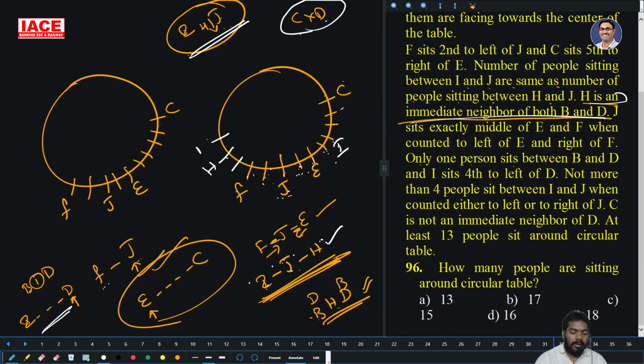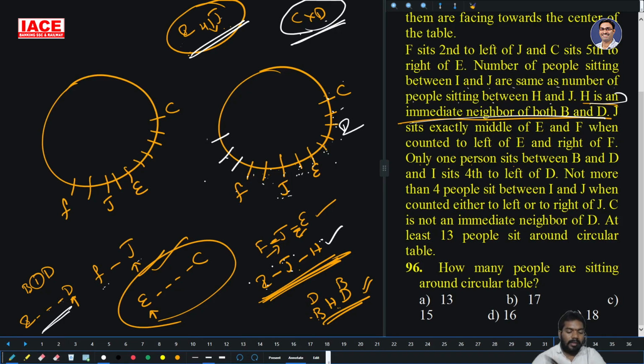Take it as D is here, take it as B is here. 1 2 3 4th left. But D and C are not neighbors. C and D are neighbors only. 1 2 3 4th one. And take it as I is here.